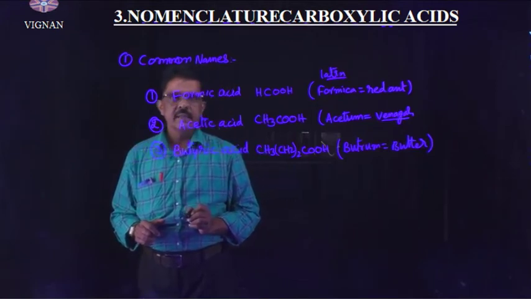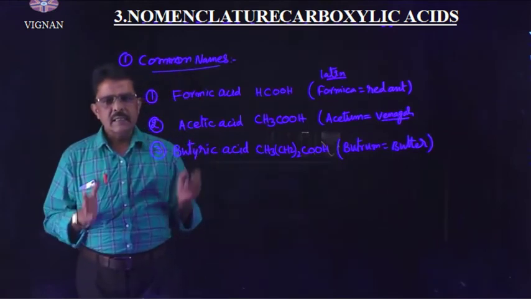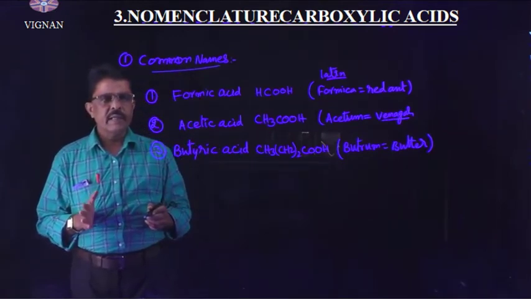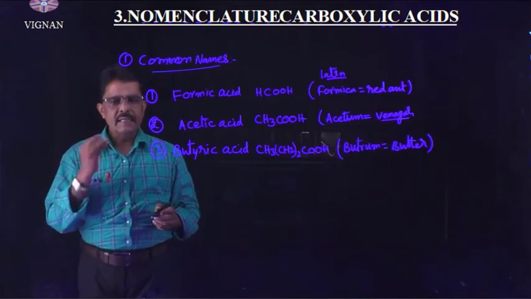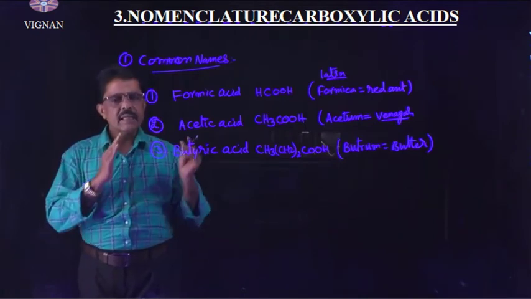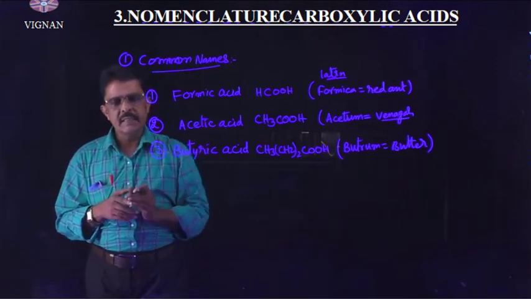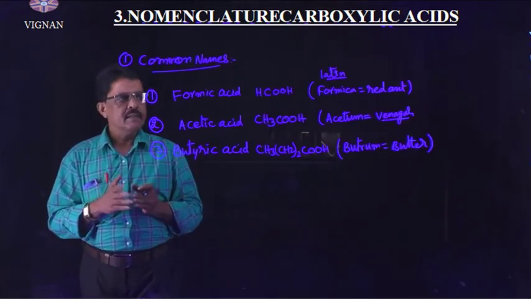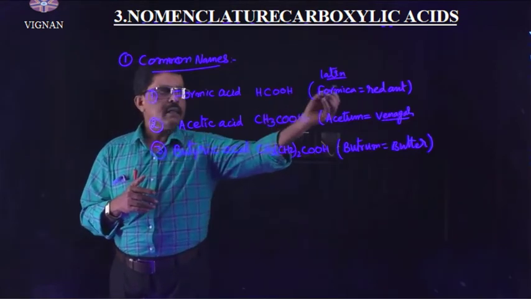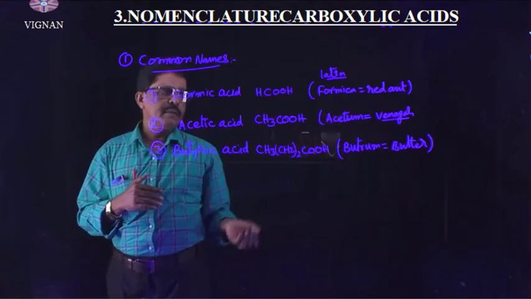Right, understand? So, common names of carboxylic acids are derived from their source of availability. Where it is available, the name is given for them. Formic acid is named because the Latin name of red ant is formica.